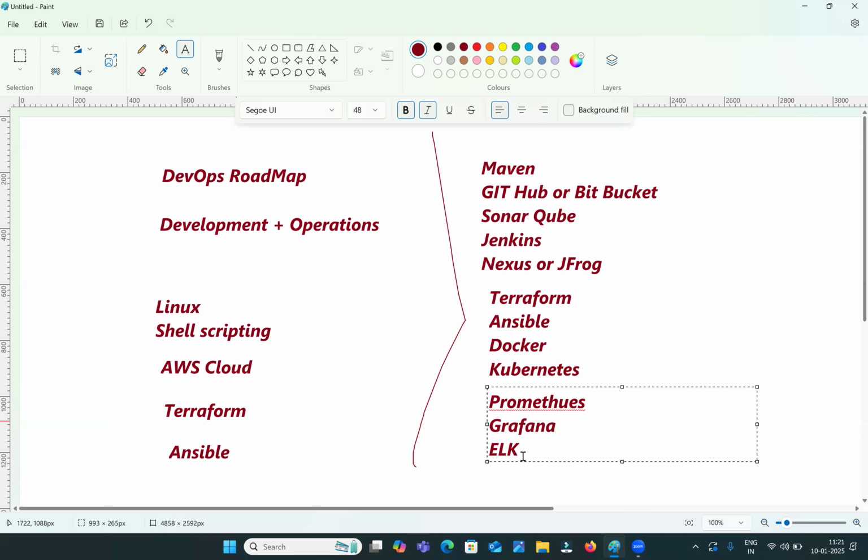So see guys, Maven, GitHub, Sonar, Jenkins, Nexus, Terraform, Ansible, Docker, Kubernetes, Prometheus, Grafana, ELK. These are the most important tools in DevOps. If you want to become a DevOps engineer, you should know all these things.